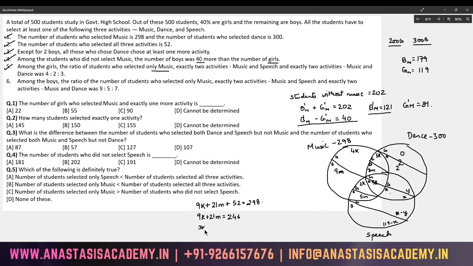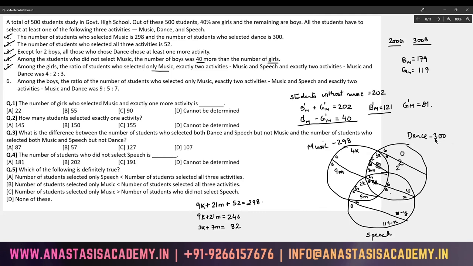So I get 3K plus 7M is equal to 82. I have 82 here, I have 2 here, so 84. 84 plus 52 will be 136.